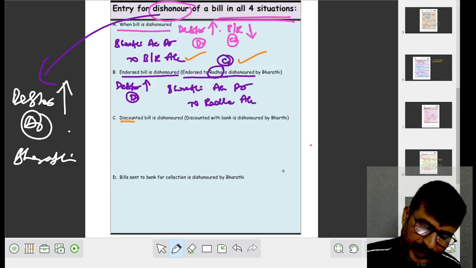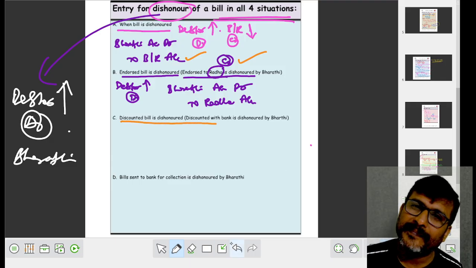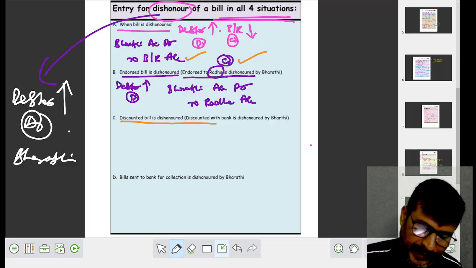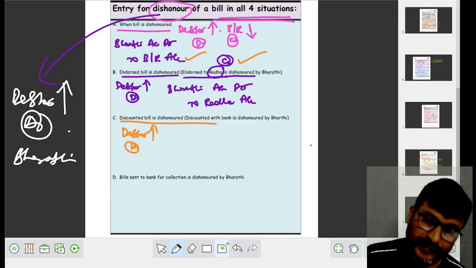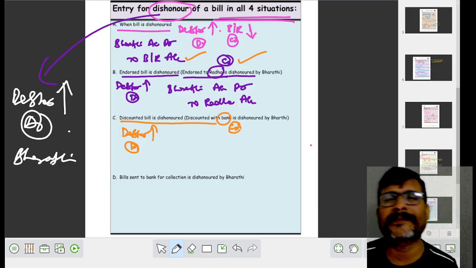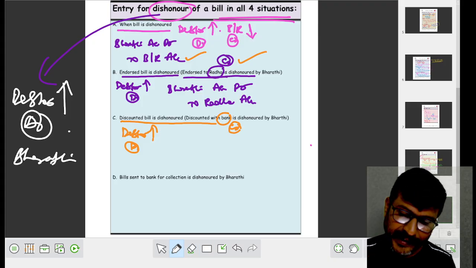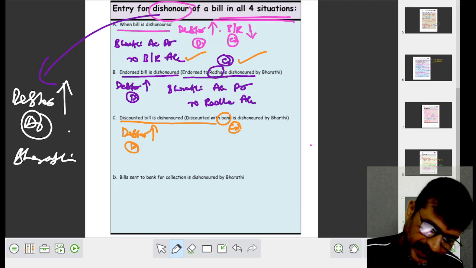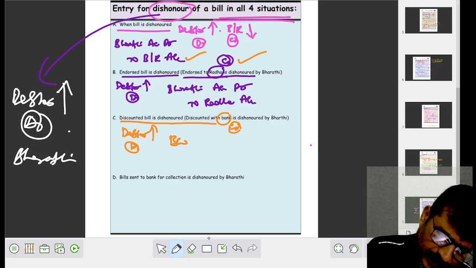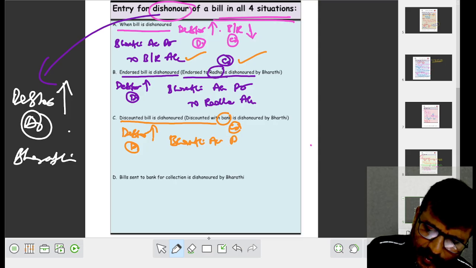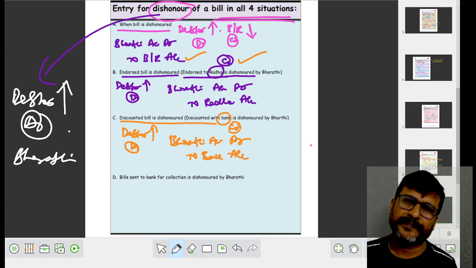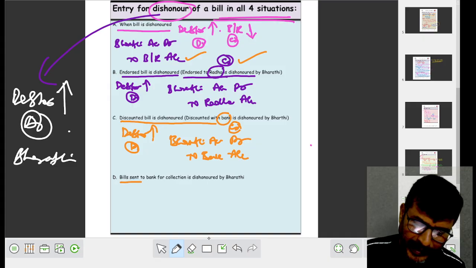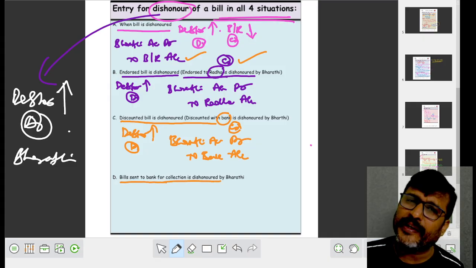Now, endorsed discounted bill dishonored. अब बिल किधर है? बैंक में है. क्या हो रहा है एंट्री? Again debtor increased, debit. The bill is discounted with whom? With the bank. Bank is to be credited. Are you getting my word? Here Radha is credited, here bank is credited. Entry remains the same. What? Bharati account debit to bank account.